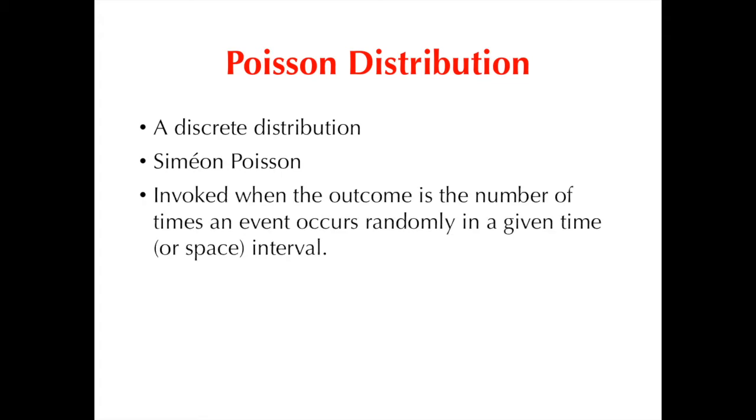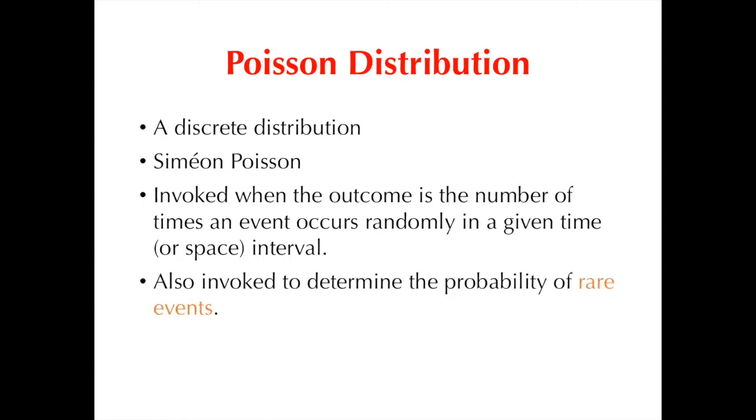Another important theoretical probability distribution in medicine is what's called the Poisson distribution. Like the binomial distribution, it is also a discrete probability distribution. It was named after the French mathematician Simeon Poisson, who derived it and first introduced it in 1837. This type of probability distribution gets invoked when the outcome is the number of times an event occurs randomly in a given time or space interval, instead of whether or not an event has occurred. It is likewise invoked when the event one would like to determine the probability of is rare.